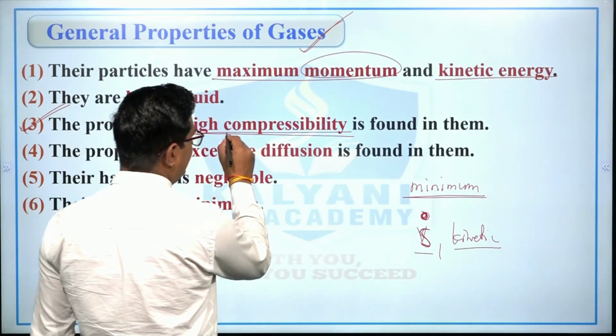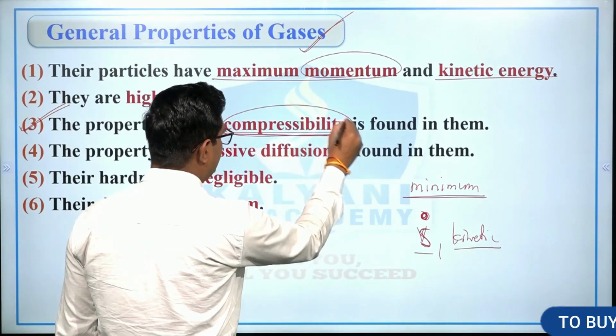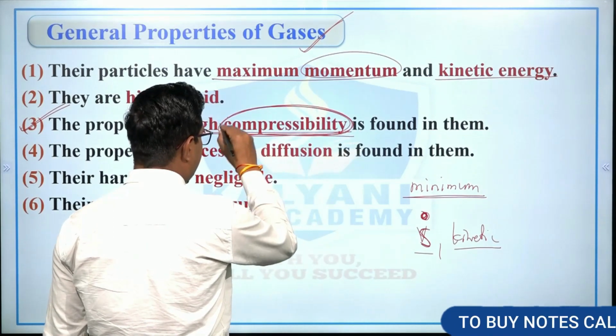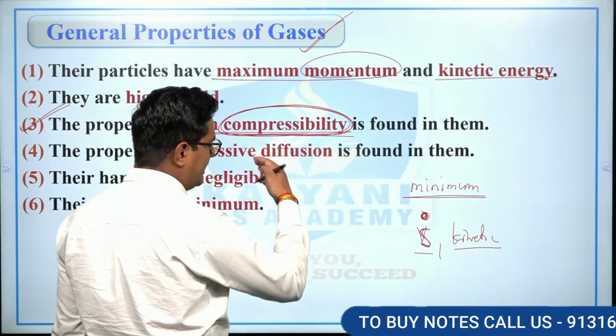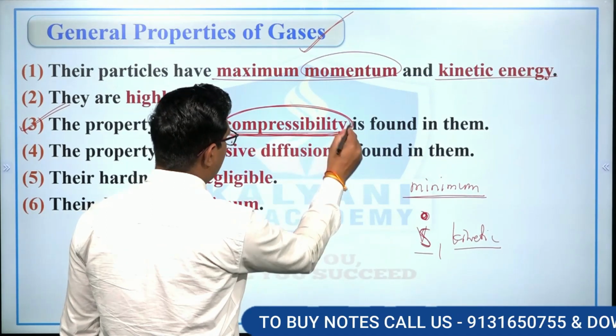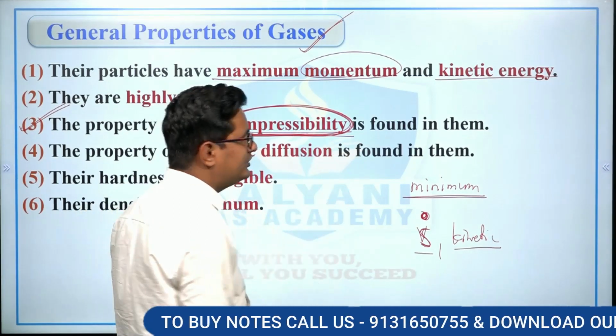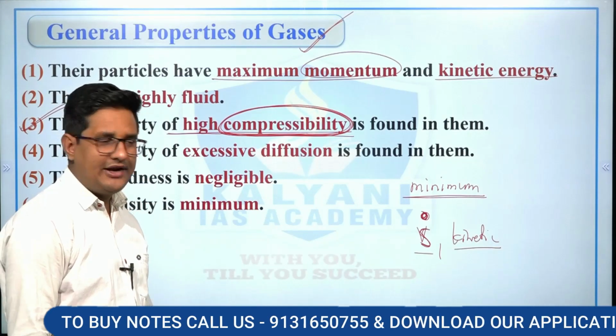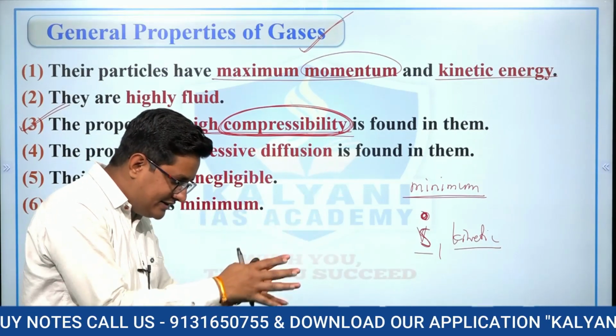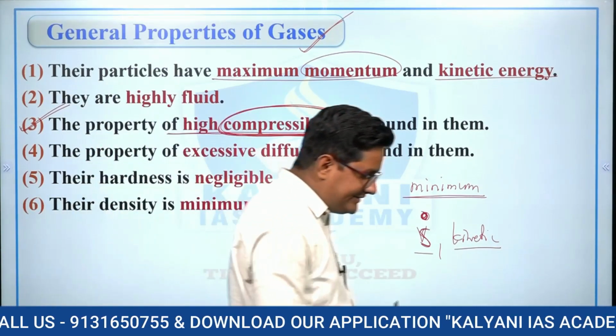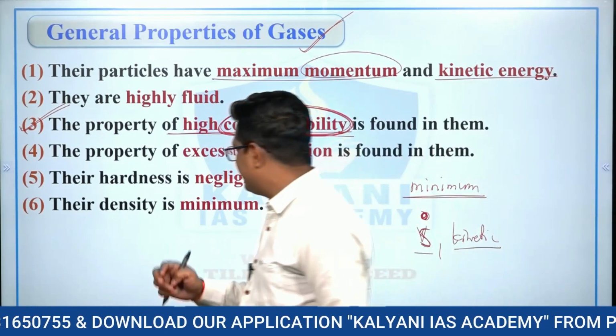तो जो compressibility है वो minimum किस में होती है? Solid में, right? उससे less किस में होती है? लिक्विड में, बट सबसे ज़्यादा जो compressibility होती है वो किस में होती है? गैसेस में होती है, right? There are gases in this room, but I am easily moving from one place to another place.